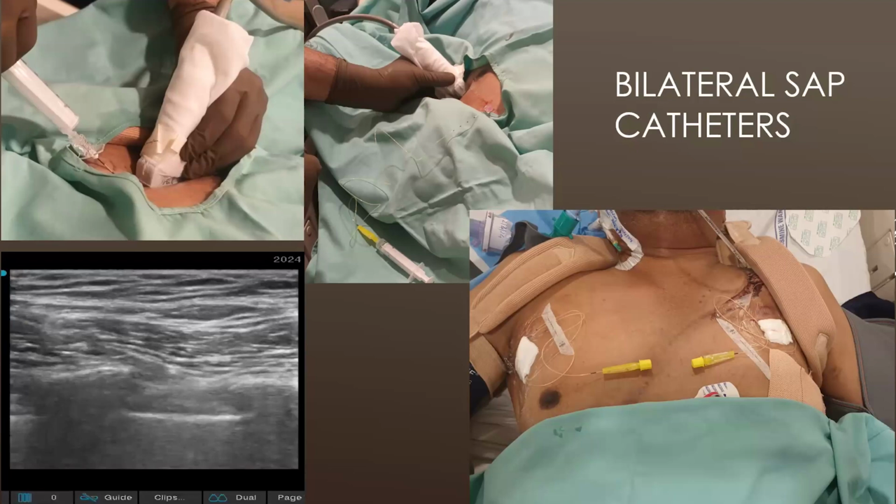And regarding the last thing, about the plasma levels, about the bilateral catheters, do you feel that we are going close to the toxic levels, Pooja? Sir, we are calculating the maximum allowable local anesthetic dose, which for ropivacaine is 3 milligram per kg, and we are diluting it to 0.2 to 0.1%. So according to the calculation, we are not crossing the plasma levels.